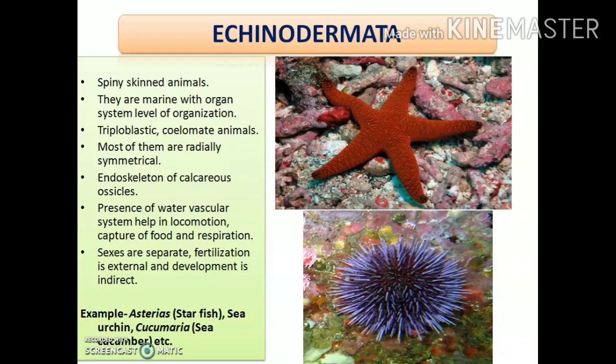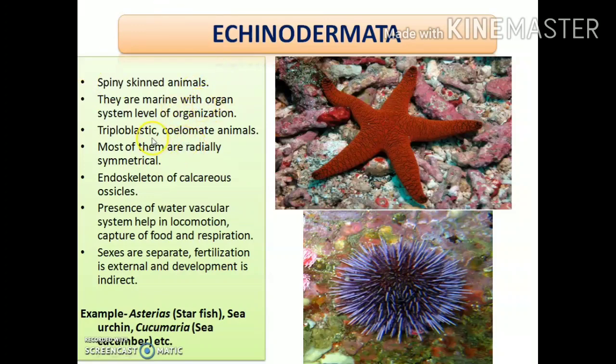Clear? They are marine with organ system level of organization. That is, all the animals belonging to this phylum are marine, found only in the seas or oceans, and they have organ system level of organization.